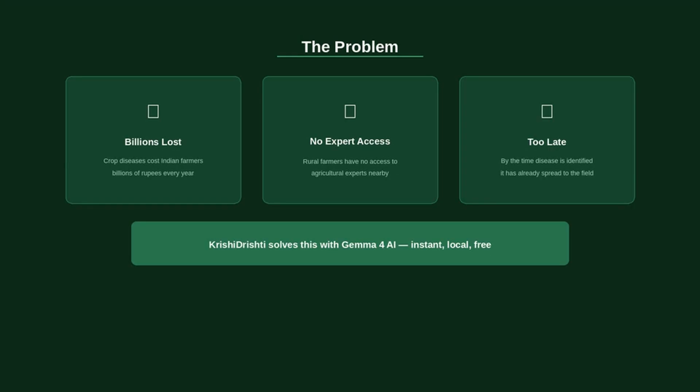Every year, crop diseases cost Indian farmers billions of rupees in losses. Most farmers in rural areas have no access to an agricultural expert. By the time a disease is identified, it has already spread. Krishi Drishti solves this problem with AI.